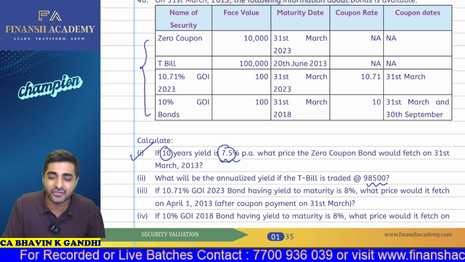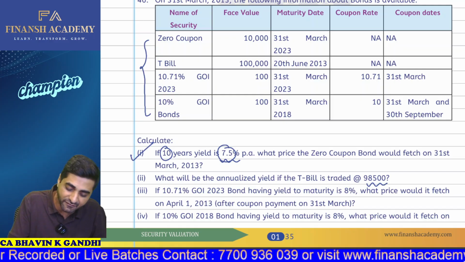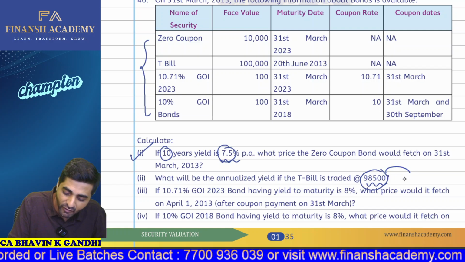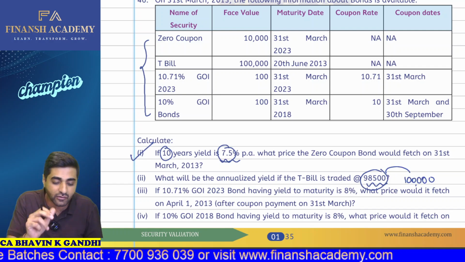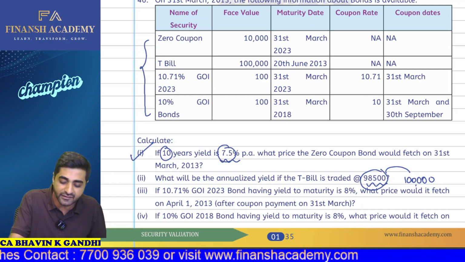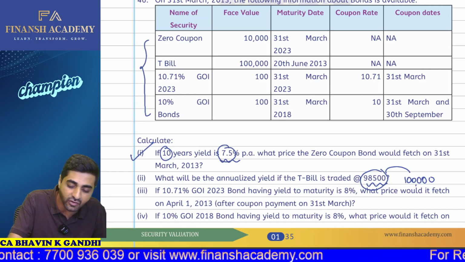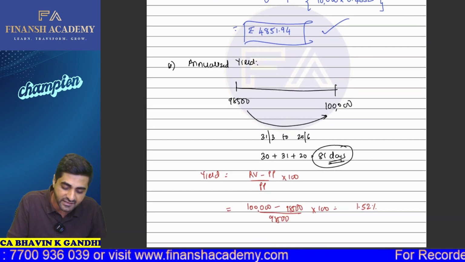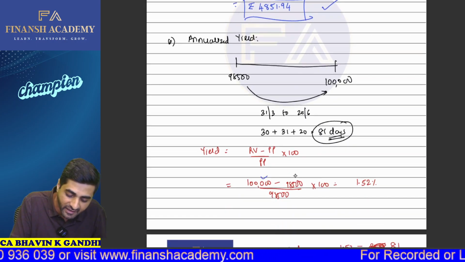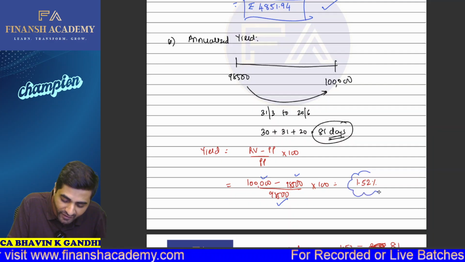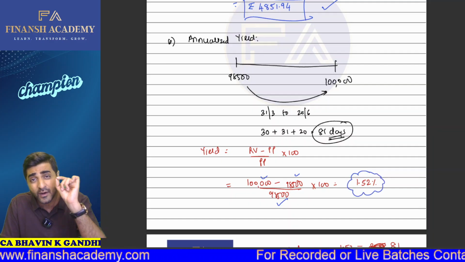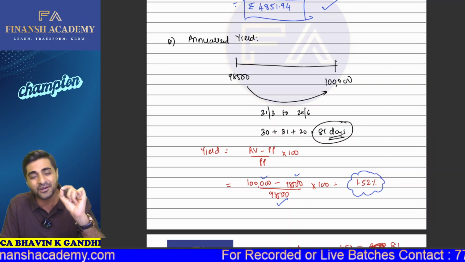So we have purchased this particular bond for 98,500. Now this will be redeemed for 1 lakh. So basically the difference is nothing but 1,500, and we have invested 98,500. If you check the solution, we will come to know that 1 lakh minus 98,500 divided by 98,500 into 100 will give you 1.52%. But this 1.52% is for the period of our investment.